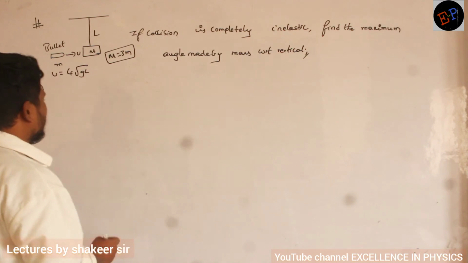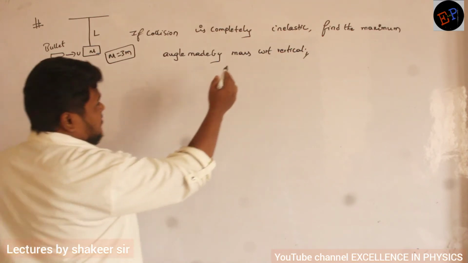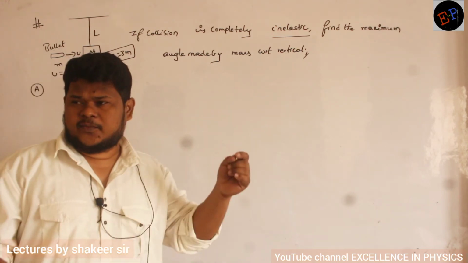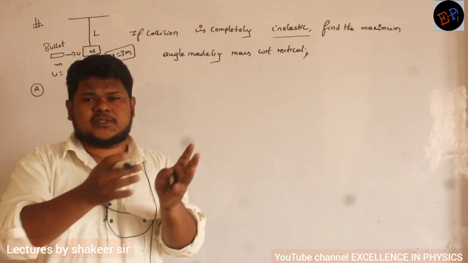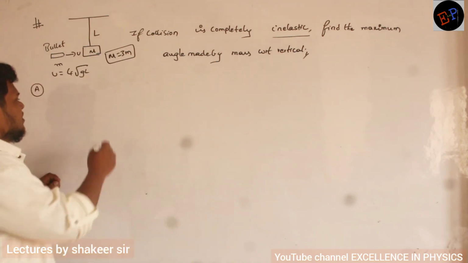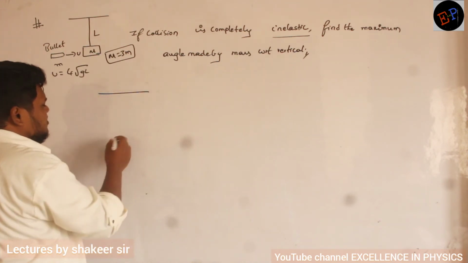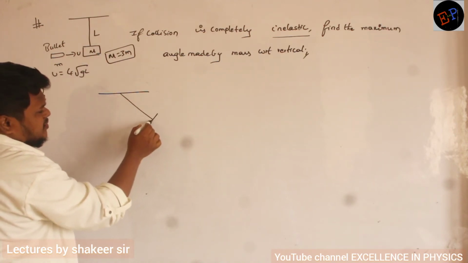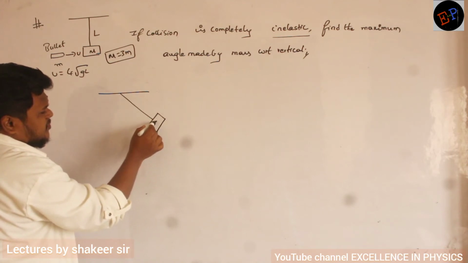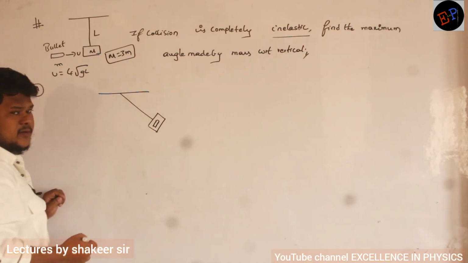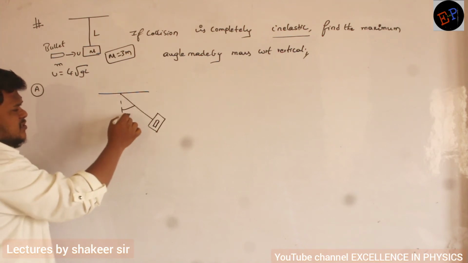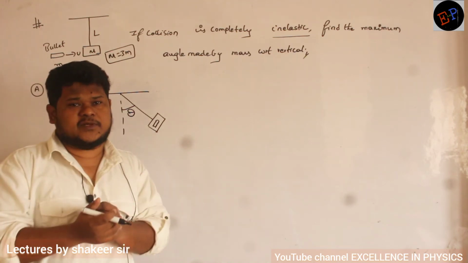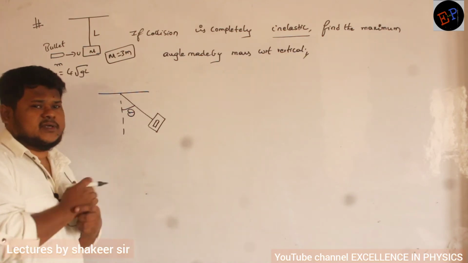Okay, Sima. So, what is meant by completely inelastic collision? After collision, the bullet goes and embeds in that mass, and both of them move like a common body. Clear now? It means after collision, this mass will gain certain velocity, and with that velocity, maybe it reaches up to here, with the bullet present inside this mass. Then how much angle it is making with respect to vertical? That is the maximum angle with respect to vertical that he is asking us to find out.